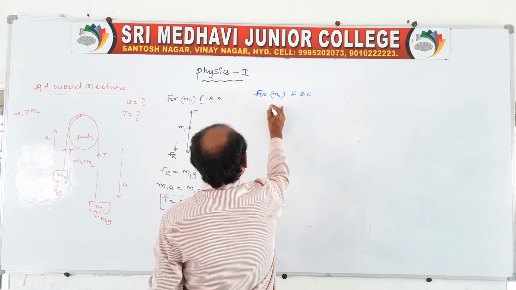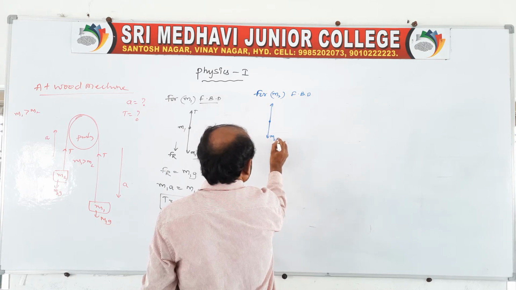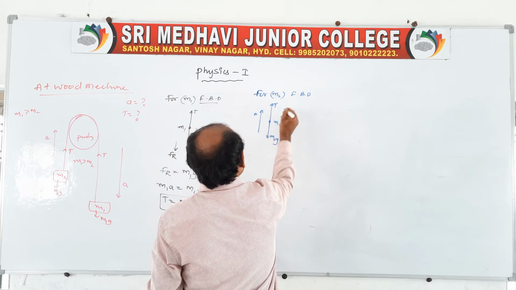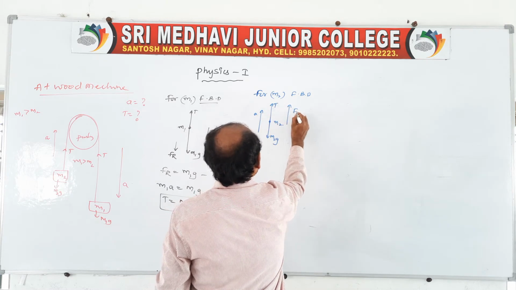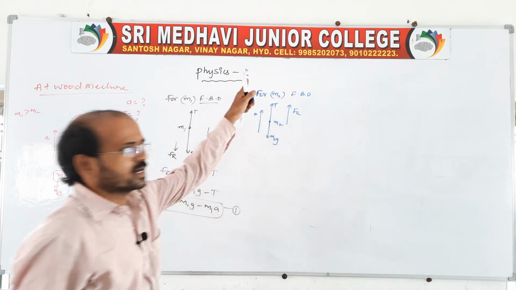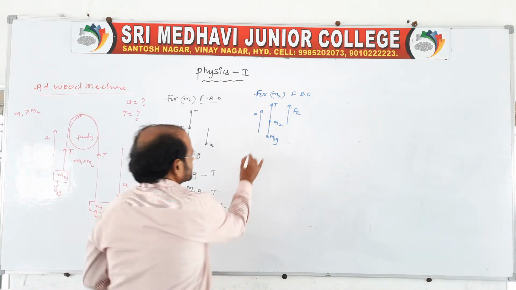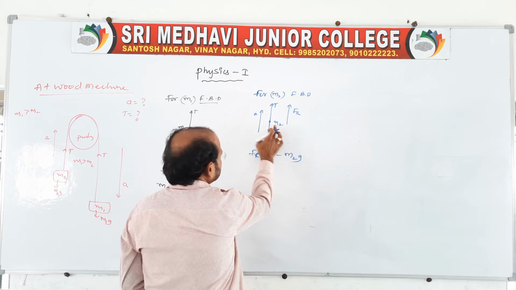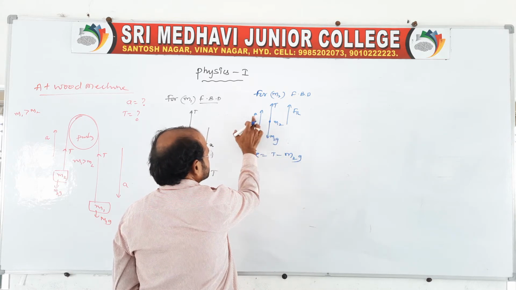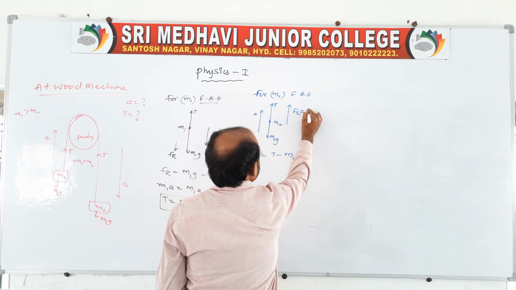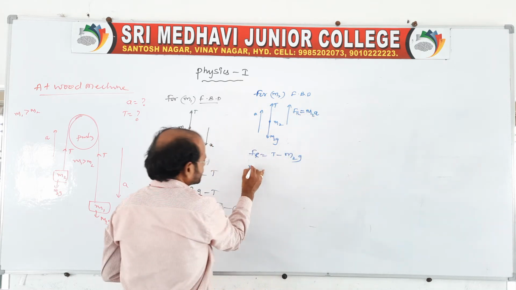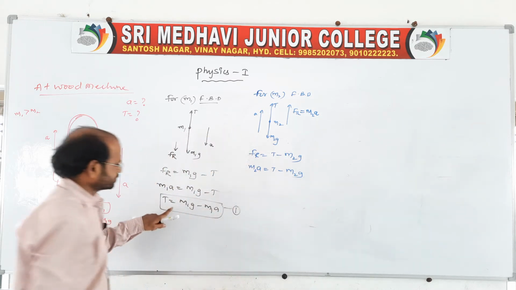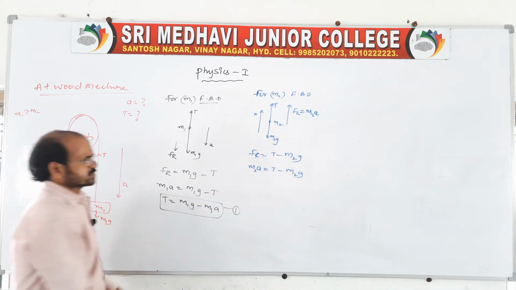It is m2, and the weight m2g is acting down. The m2 block is accelerating up, there is a tension acting up, and the resultant is up because it is accelerating up. The resultant is Fr equal to T minus m2g. The second block is accelerating with an acceleration a, so the resultant is m2a. Here you write m2a is equal to T minus m2g. Take this as equation 2.